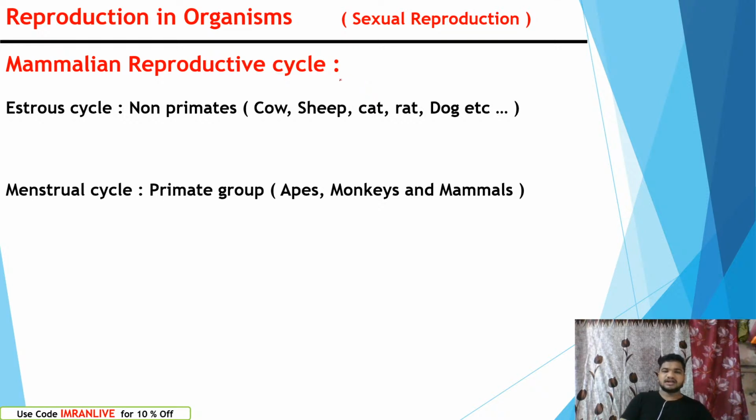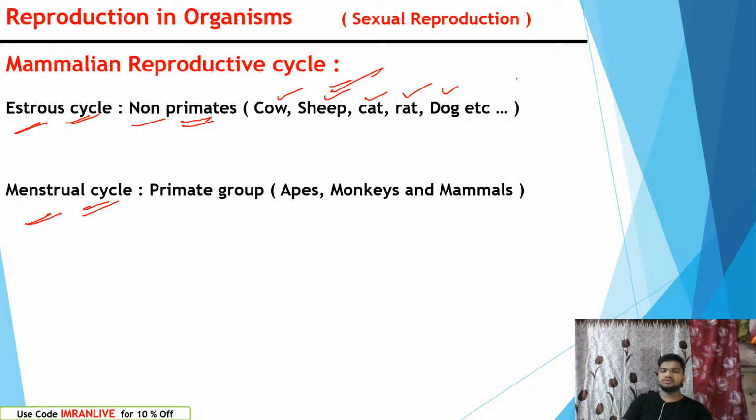And let's understand the mammalian reproductive cycle. Reproductive cycle means how reproduction occurs in the case of all mammals. In mammals, we have the estrous cycle, and we also have the menstrual cycle. We will discuss everything now. The estrous cycle can be seen in non-primates. Non-primates are examples like cow, sheep, cat, rat, dog, etc.